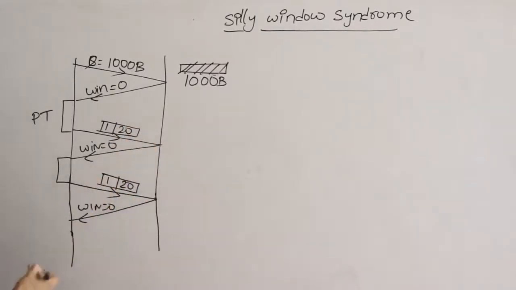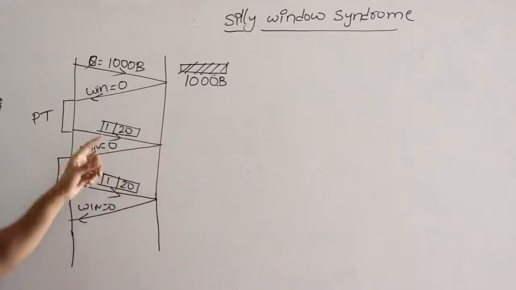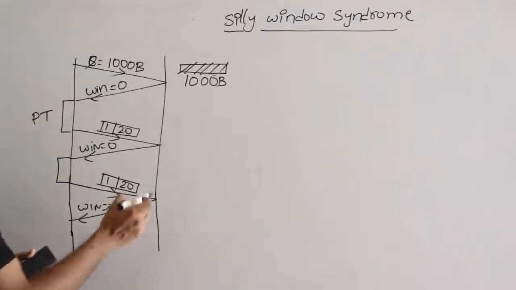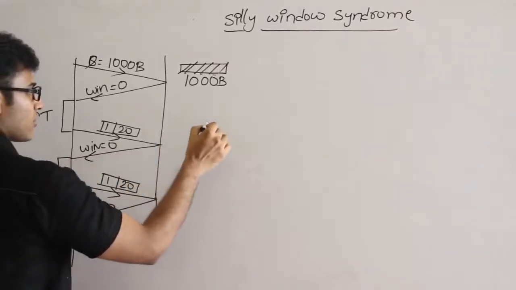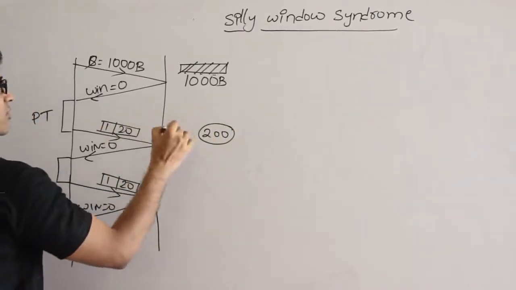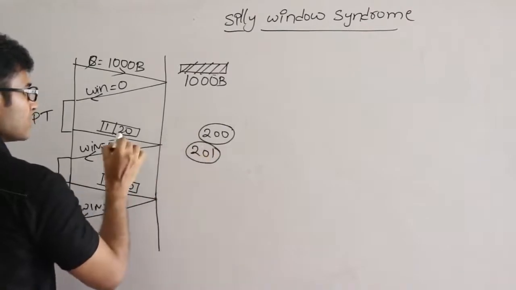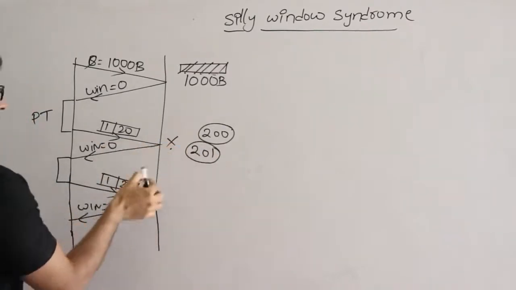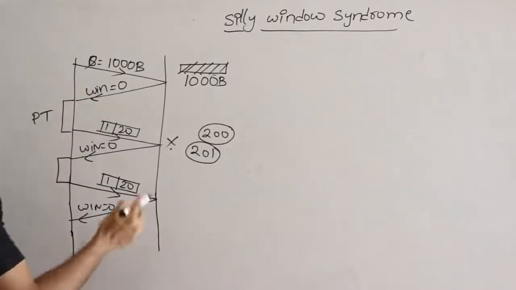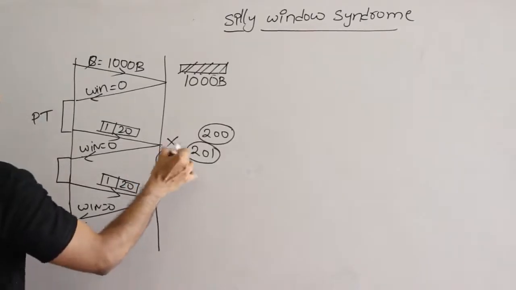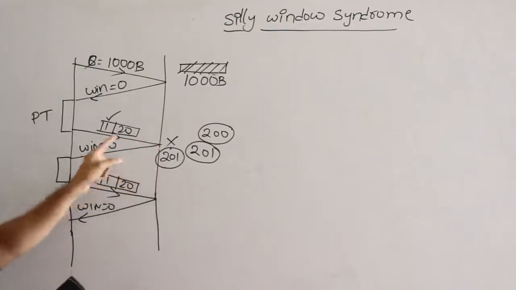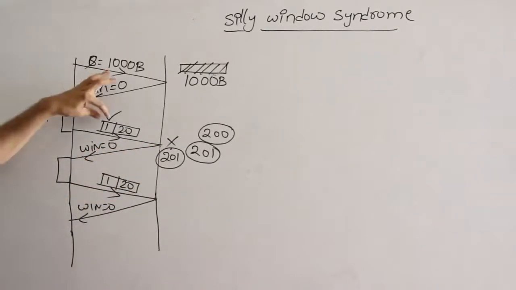Whenever you send this 1 byte, obviously that byte will be discarded, and in the acknowledgement you will get the acknowledgement number saying this byte is still expected. How it works is, let us say you have already sent byte number 200, and next time you are sending the sequence number 201. The receiver will see this packet, discard it, but then send back an acknowledgement. In that acknowledgement the window size is 0, but the acknowledgement number will still be 201. Even though you are sending byte 201, it doesn't have space to receive it, therefore it discards it, and will still say that 201 is expected, therefore that 1 byte is not lost.